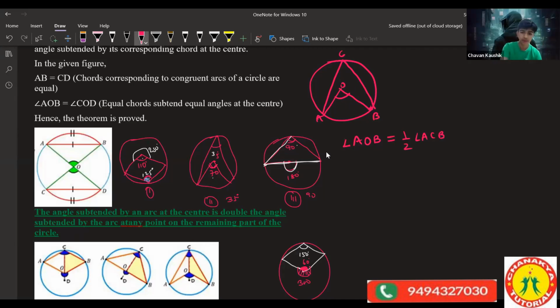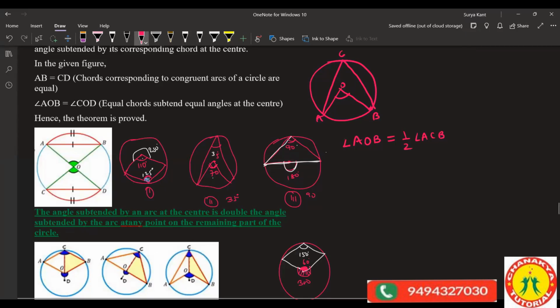I'm not able to hear you. Tell once again. In school they literally cut the angle and showed us how it's equal. Angle at the center is double the circumference angle. So you should write here: AOB is twice the circumference angle, and the circumference angle will be just half of the center angle. If this is X, the angle at the center, this will be how much? X by 2.